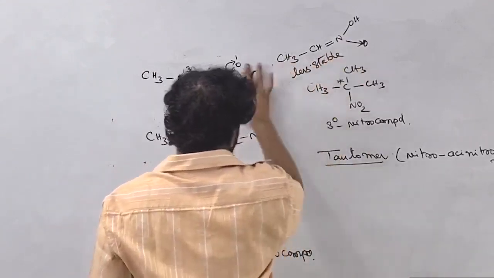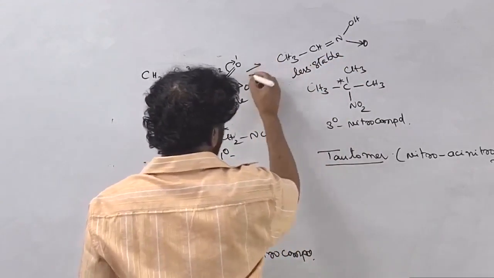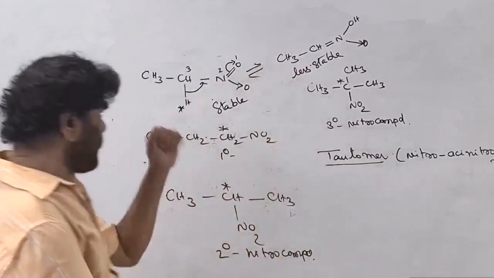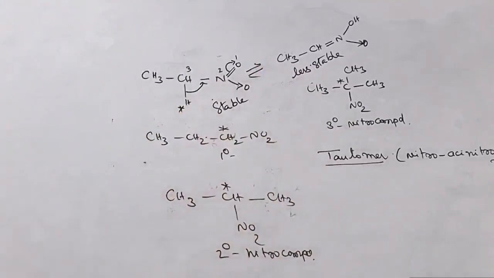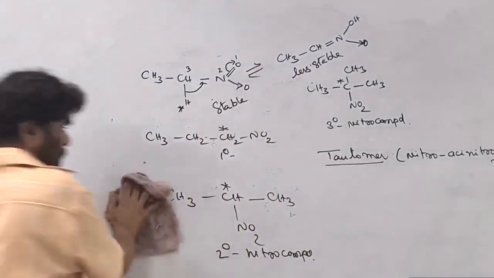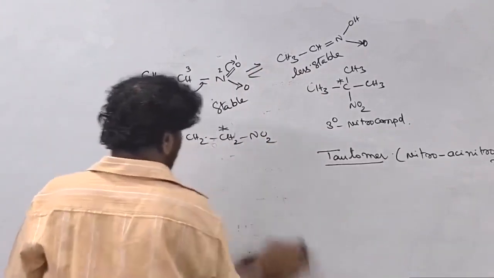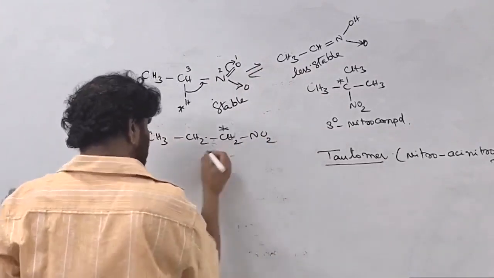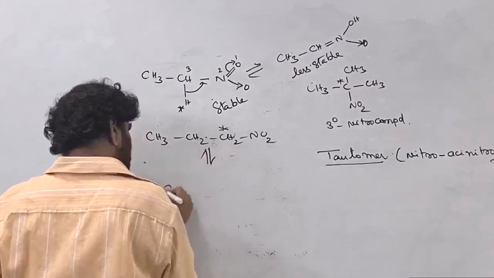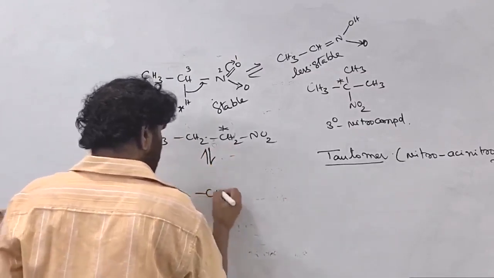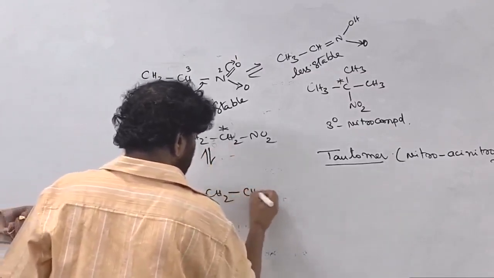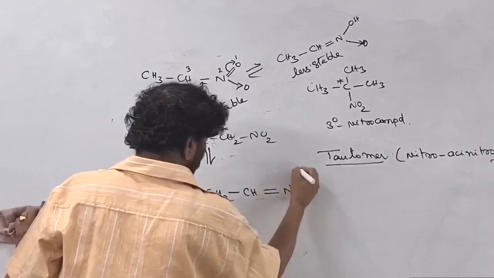Here this is also a primary nitro compound, 1-nitropropane. Tautomerism is possible here too, and the corresponding tautomer is the one with N-OH.